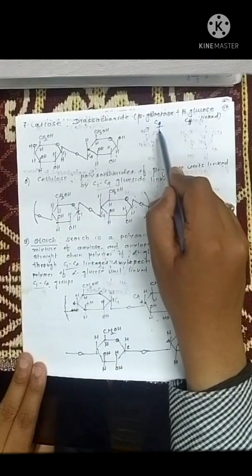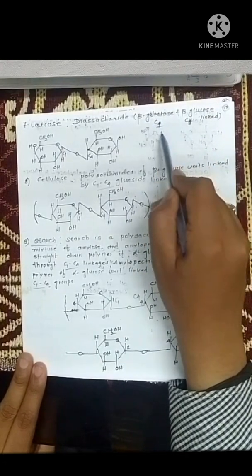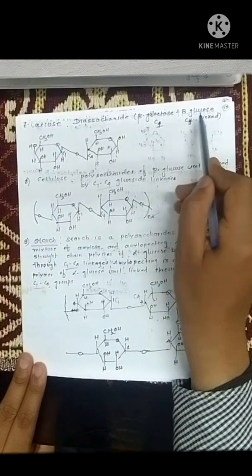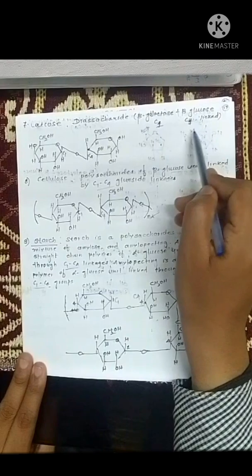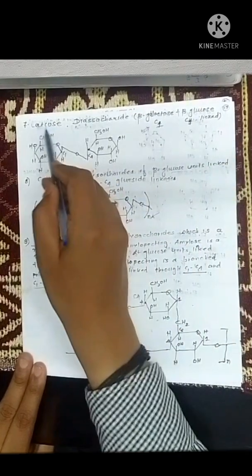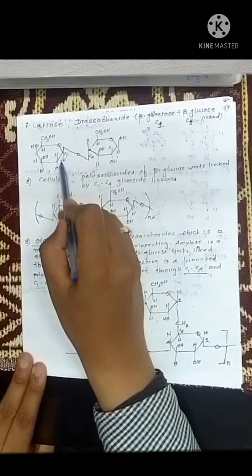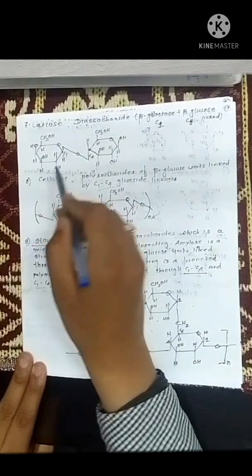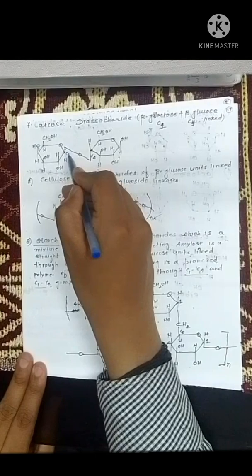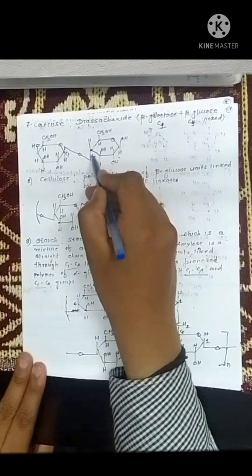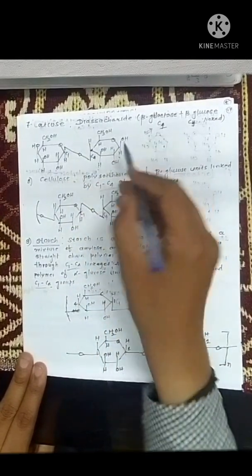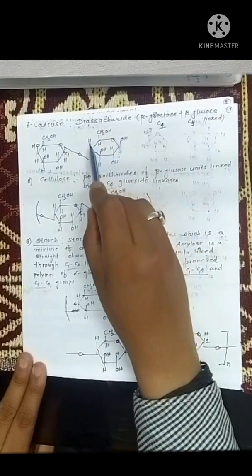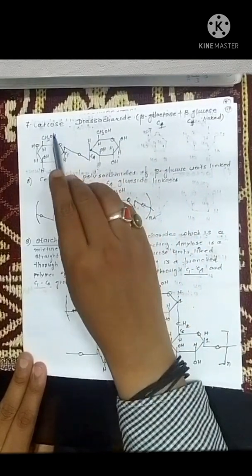The first carbon of beta galactose, that is C1 carbon of beta galactose, joins with the 4th carbon of beta glucose in the lactose molecule. Just see, this is the beta galactose unit. So this is the C1 carbon of beta galactose and this is the C4 carbon of beta glucose. They both join each other in a lactose molecule.